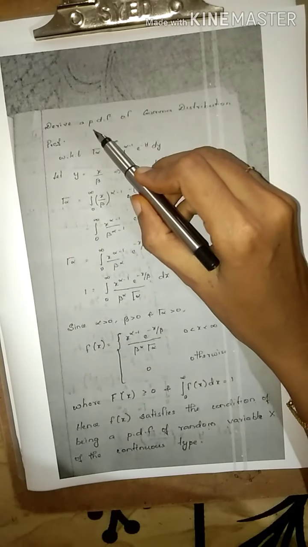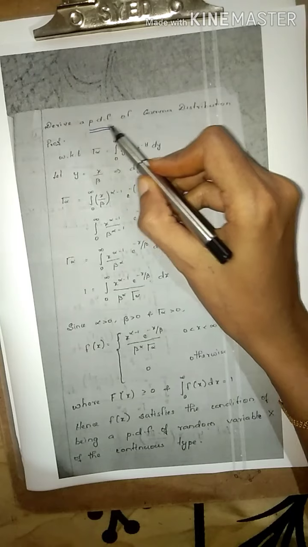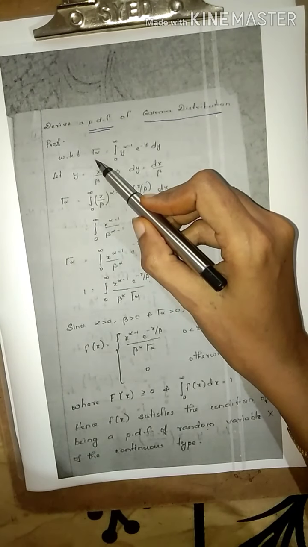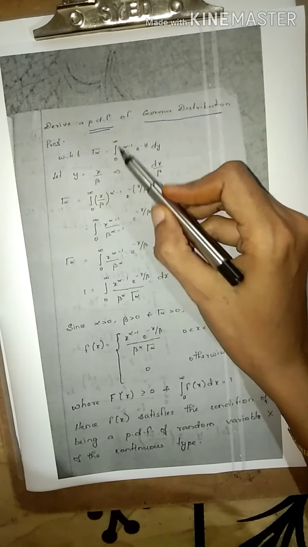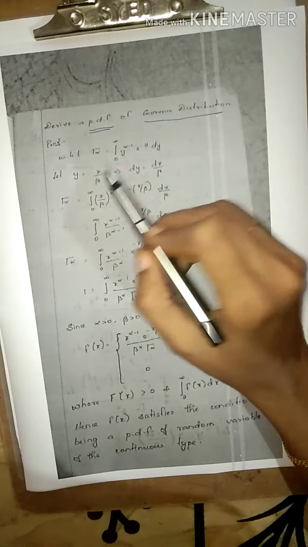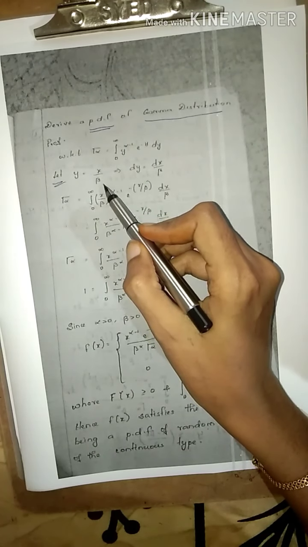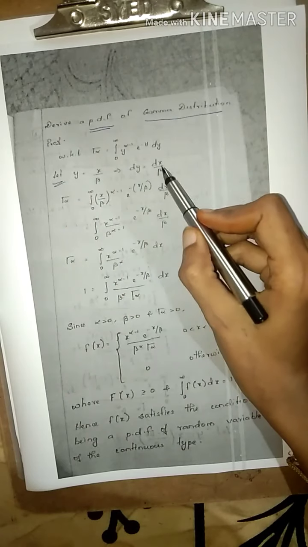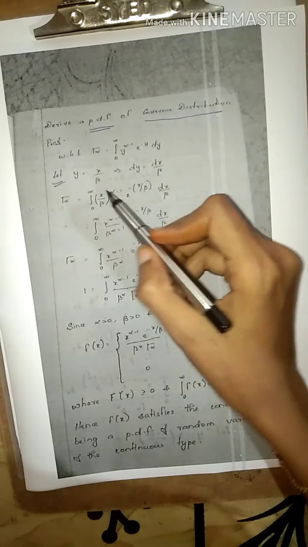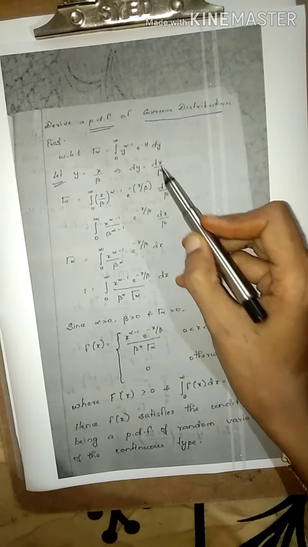Next you can see how to derive the PDF, that is the probability density function of the gamma distribution. So for that, the gamma integral you can write: gamma of alpha is equal to integral 0 to infinity y power alpha minus 1 e power minus y dy. So for that you can consider the term y is equal to x by beta and differentiate this one, dy is equal to dx by beta. Now you can substitute in the place of y as x by beta and dy as dx by beta.